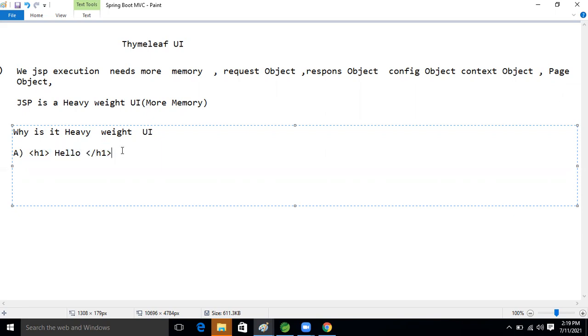On the JSP page, if we are writing this hello, internally our JSP container, Jasper, will convert this hello word into the equivalent servlet. So we know out.println. Inside that println, our container will place this one: h1 hello, and after that slash h1.